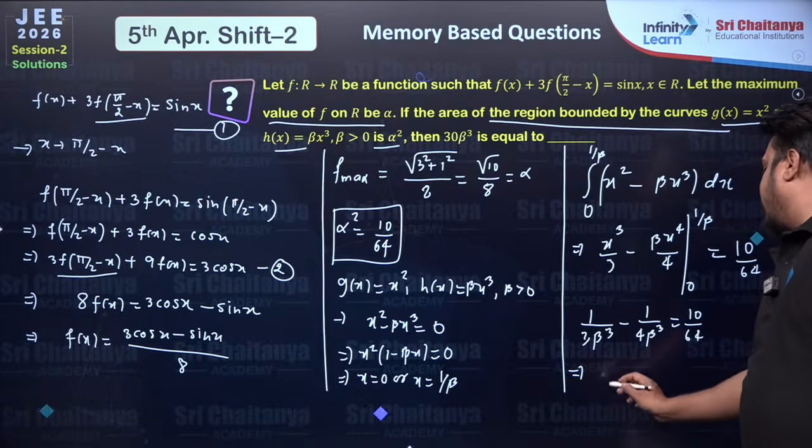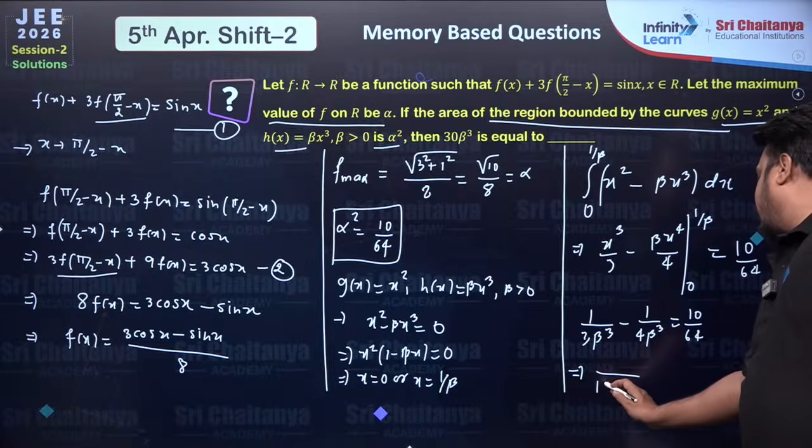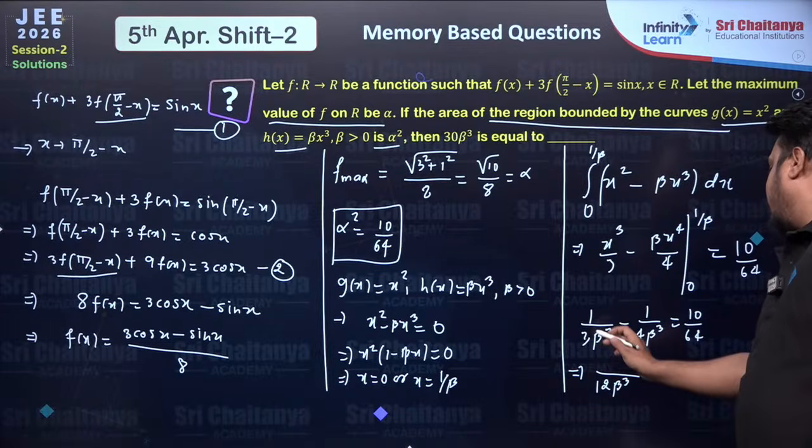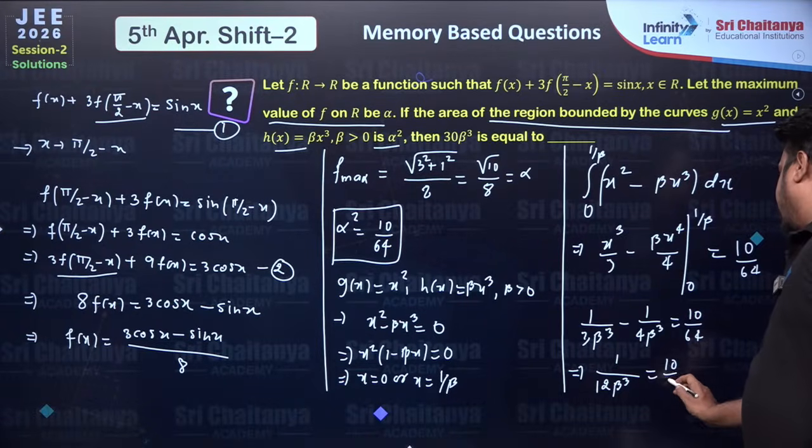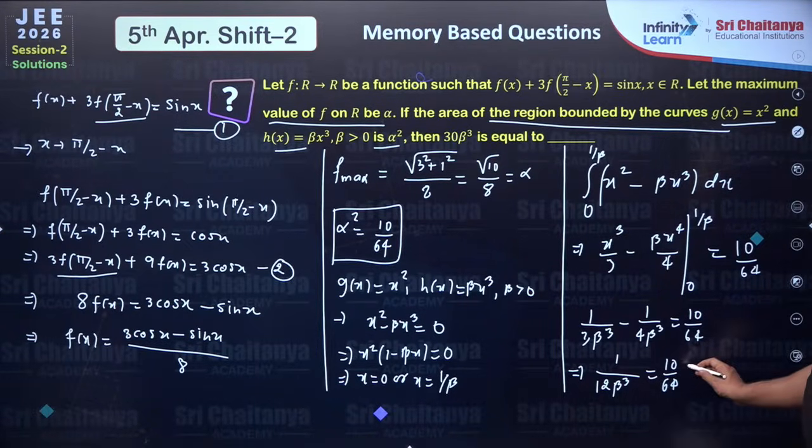Now on this side we can have 12 beta cube, this side 4 minus 3 is 1, 10 by 64. So students, now you can simplify and find out the value of beta cube, and then you can find the value of 30 beta cube. Since I have limited space, I hope you guys can calculate the final answer now. When I solved it, the final answer was near about 16.